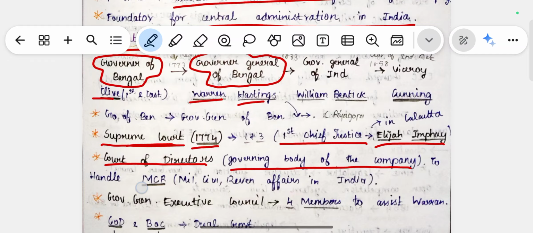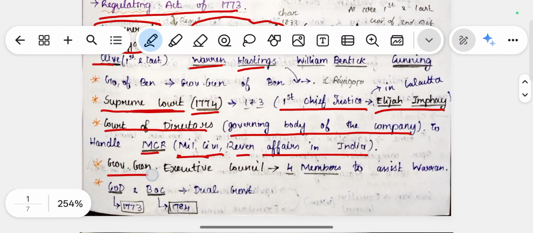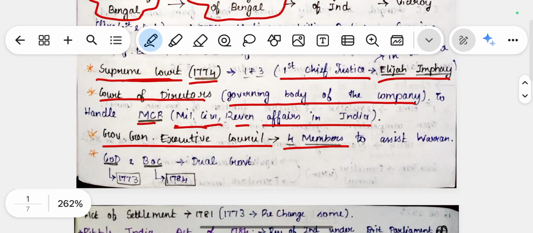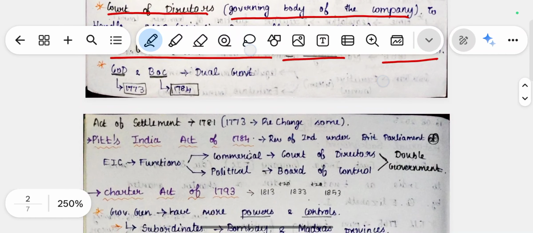To handle MCR, a short form for Military, Civil and Revenue affairs of the company, the East India Company's military, civil and revenue affairs in India were controlled by the Court of Directors. Also the Governor General's Executive Council was started, consisting of 4 members to assist Warren Hastings, the first Governor General of Bengal. Later the Act of Settlement 1781 was passed due to some changes made in the 1773 Regulating Act.